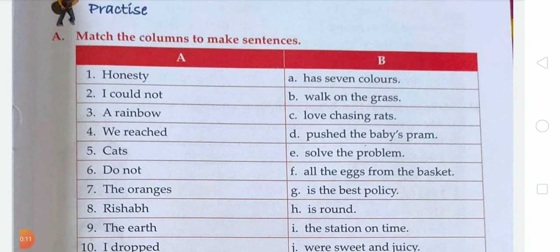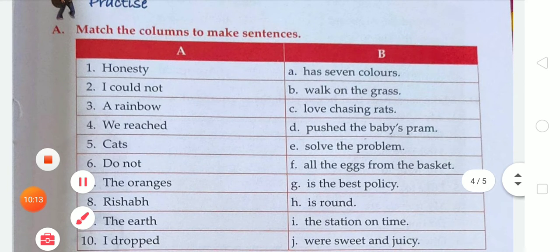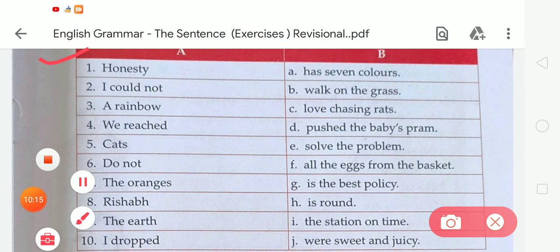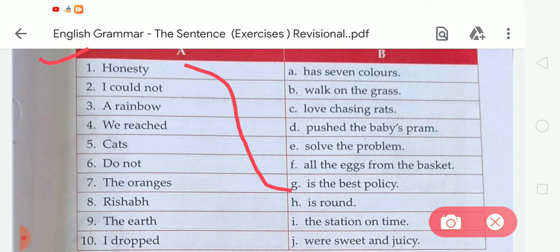Okay students, the first word in column A is honesty. So we have to match number 1 with G, that is the best policy. So the sentence will be: honesty is the best policy. We have to write 1 here. Now the next is number 2, I could not. We have to match number 2 with E, that is I could not solve the problem. So here we have to write 2.